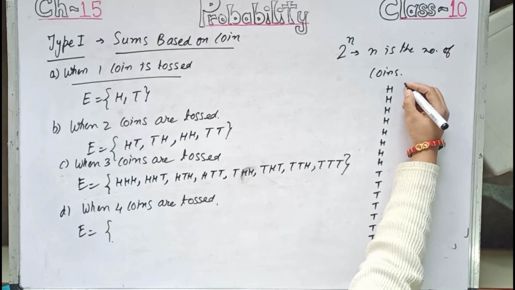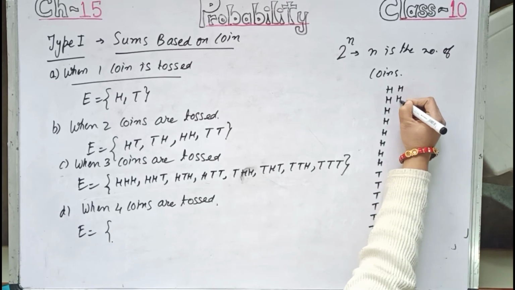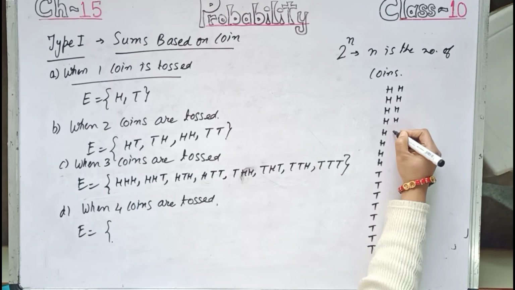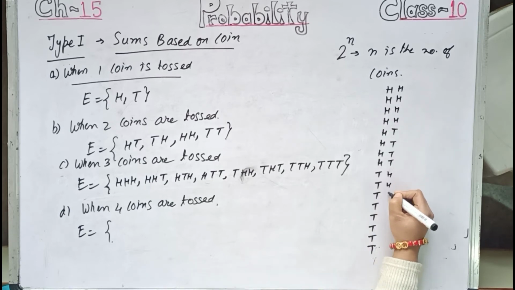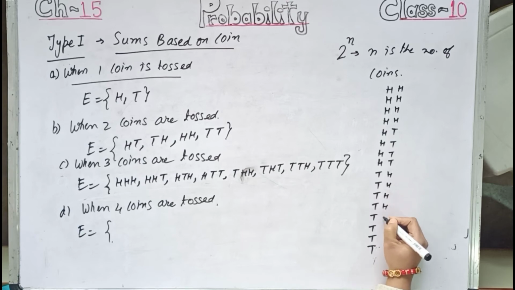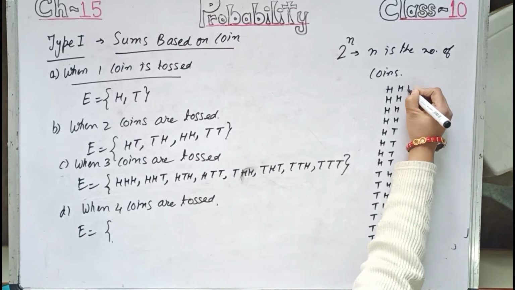8 by 2 is 4. So now 4 times each. Now 4 by 2 is 2, each 2 times.